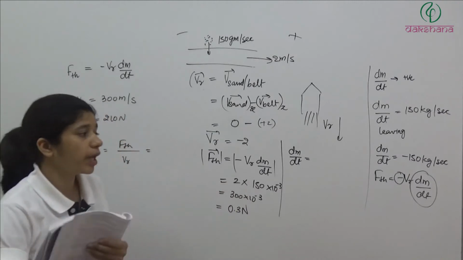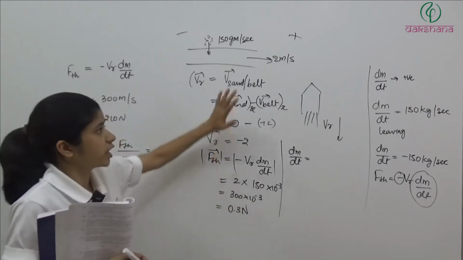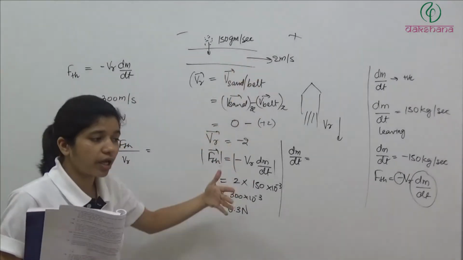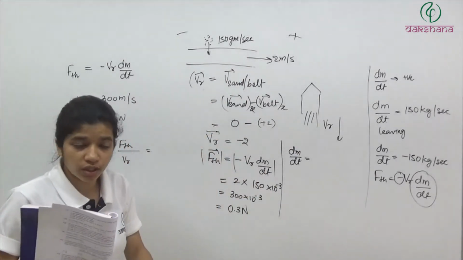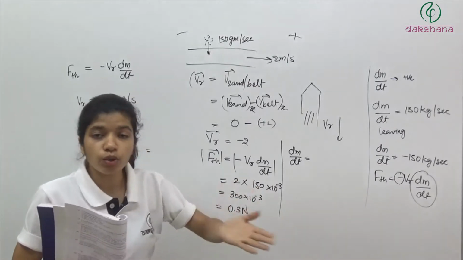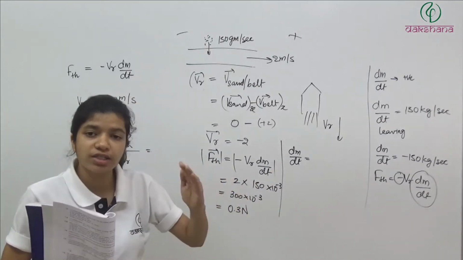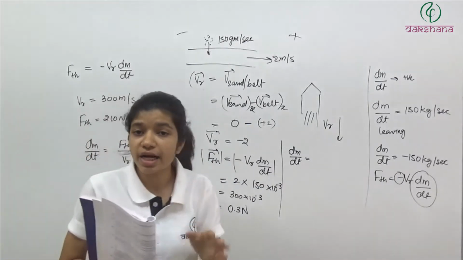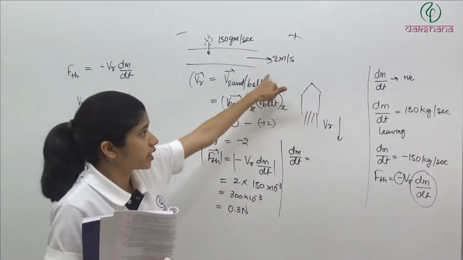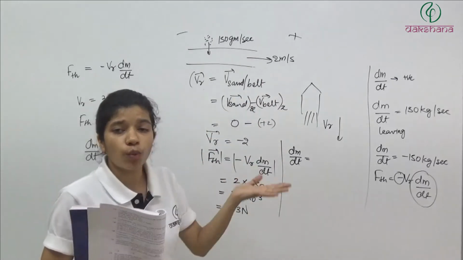ठीक, बट यहाँ पे भाई this much F thrust is acting on this belt और हमें इतना F external लगाना पड़ेगा in the direction opposite to the thrust force so that it will be able to continue to move with the same velocity. क्योंकि अब when you are dropping the sand, it is getting some F thrust जिसकी वजह से इसकी स्पीड डिस्टर्ब होगी. F thrust जिधर भी लग रहा है उसके ऑपोजिट हम लगा देंगे.